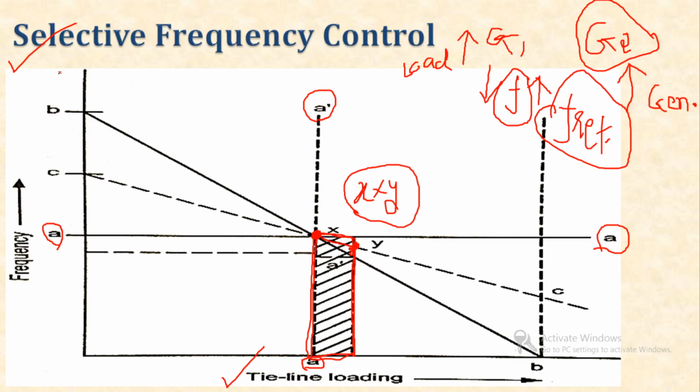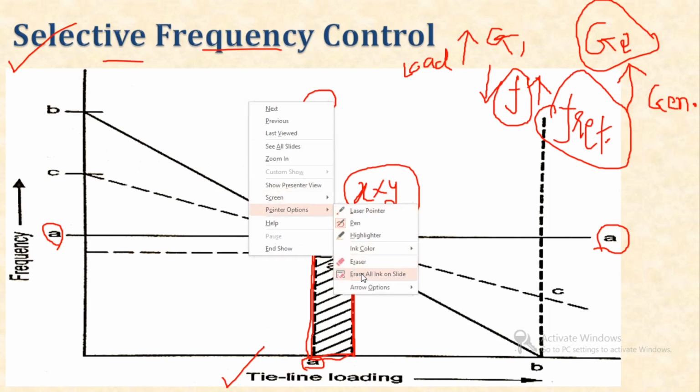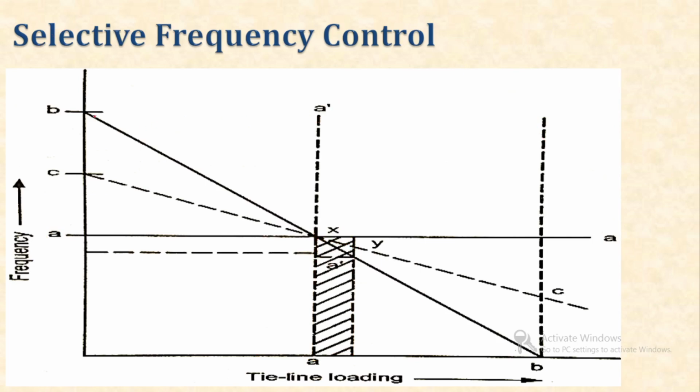So this is the selective frequency control, or over here we can say that the working area for selective frequency control should be like the B line and C line. Clear? Earlier this BB and CC line will match over here. So X is our stable point.